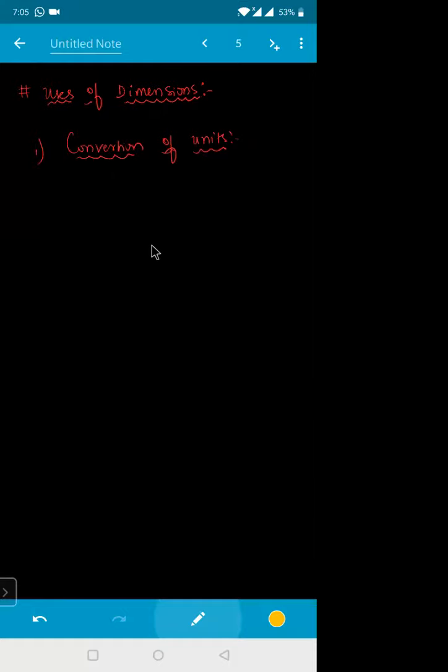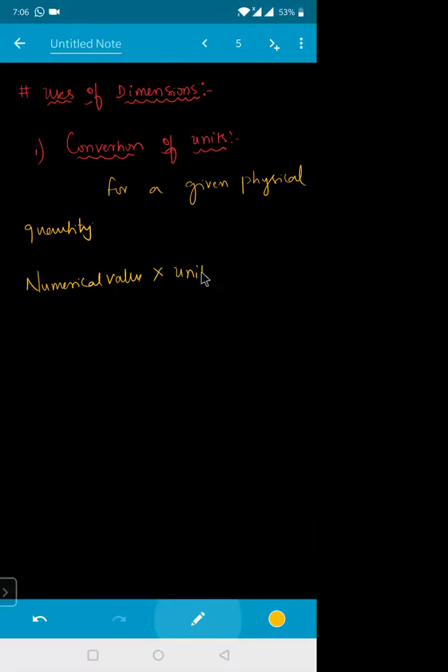For any given physical quantity, the numerical value into its unit is always constant.